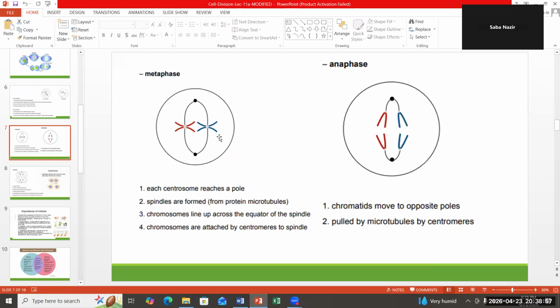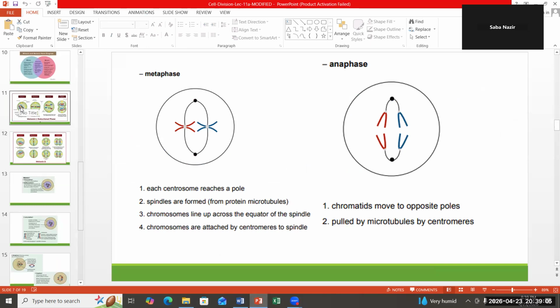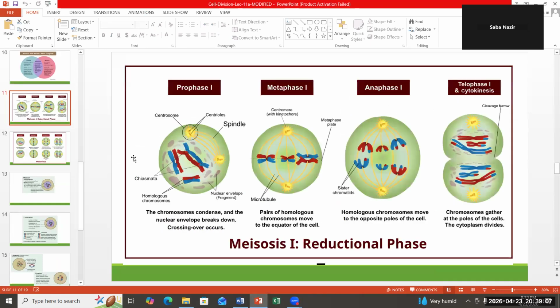The two separate chromosomes are aligning themselves at the equator. While in meiosis 1, homologous pairs of chromosomes are pairing up. Homologous pairs of chromosomes are formed after the end of meiosis 1.